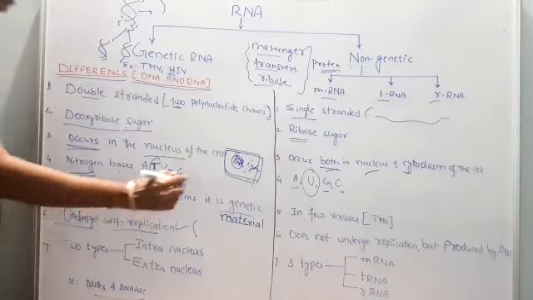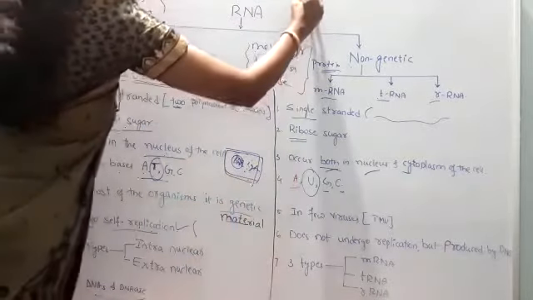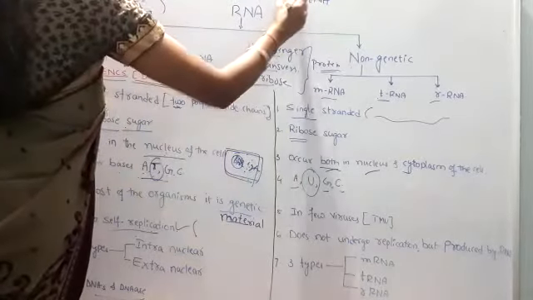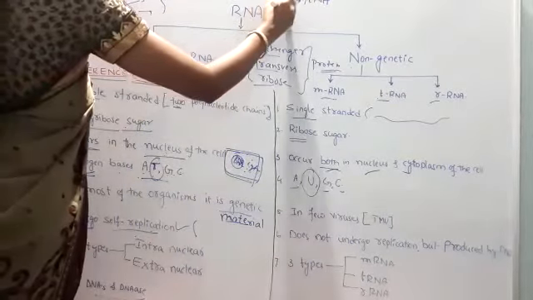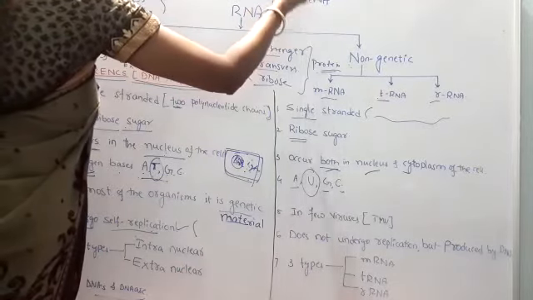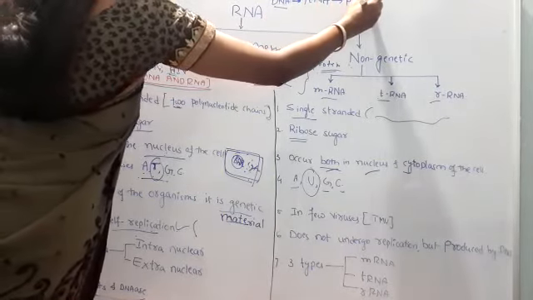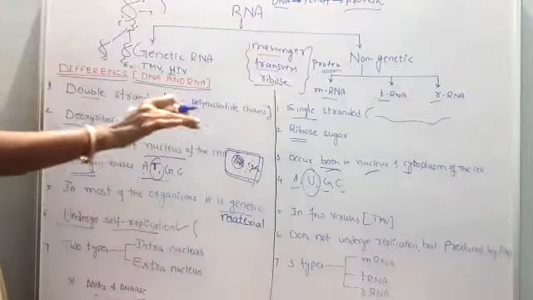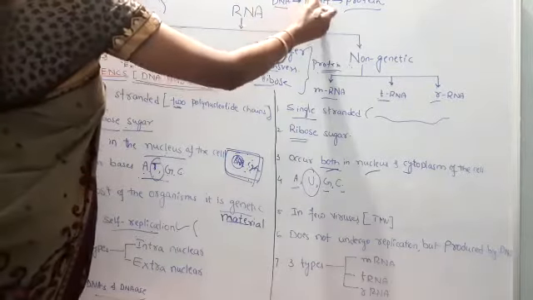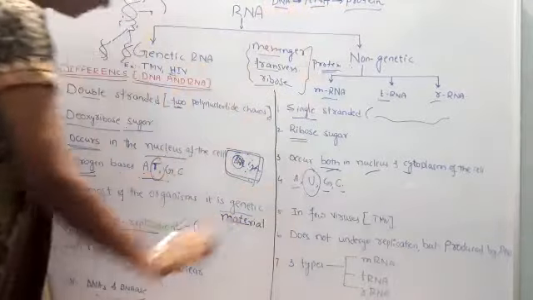RNA is not undergoing any replication. Then how is RNA produced? RNA is produced from the DNA itself. DNA undergoes replication and produces DNA. From the DNA, RNA is produced, and from the RNA, protein is synthesized. So it is very clear that RNA is produced from the DNA, and in turn RNA is responsible for protein synthesis. It does not undergo self-replication.